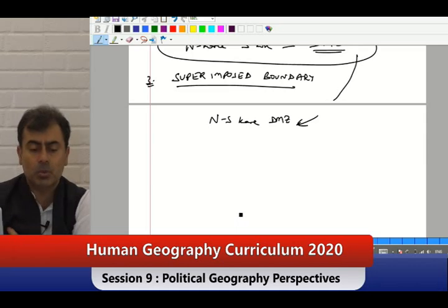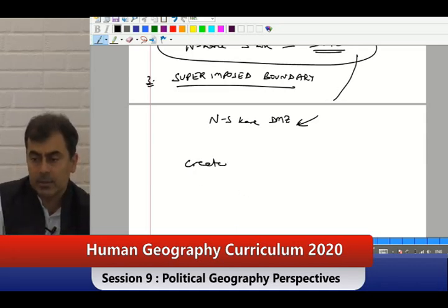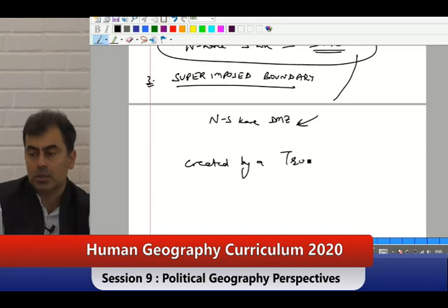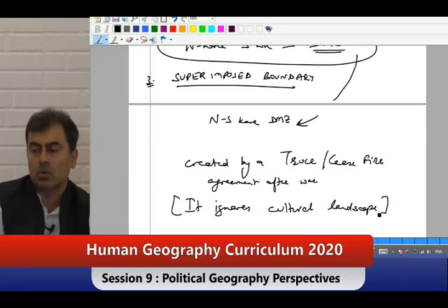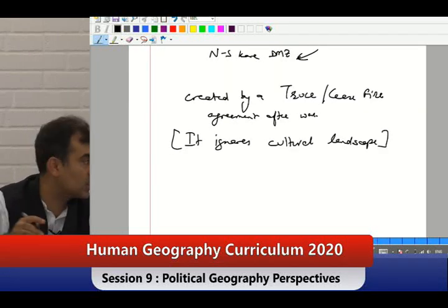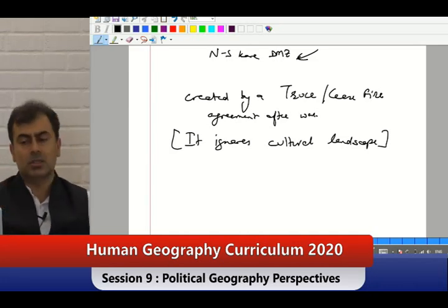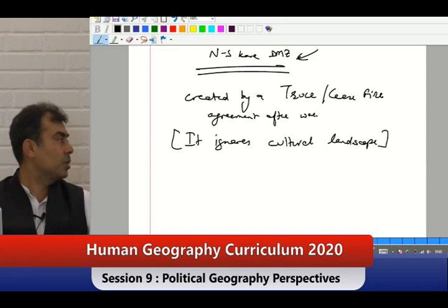It is a kind of subsequent only, created by a truce, ceasefire agreement after war. Yes, it ignores cultural landscape. So, this religion people are living over here, this kind of people are, it ignores everything. Truce, ceasefire. So, this is the demilitarized zone in North Korea, South Korea.